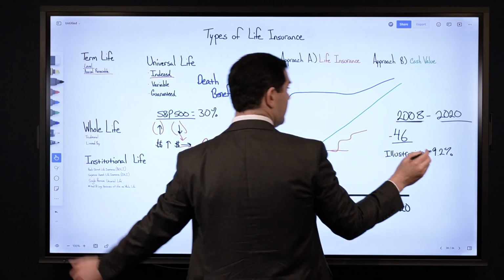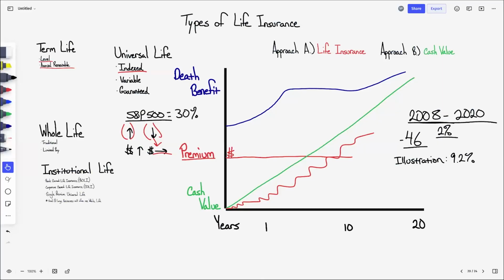And when we look at 2020, so we looked at 2019 through 2020, where the original illustration showed a 9.2% return, his actual return that year was less than 1%. It was 0.91%.